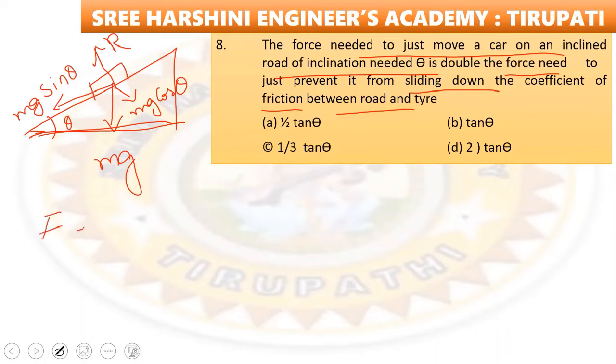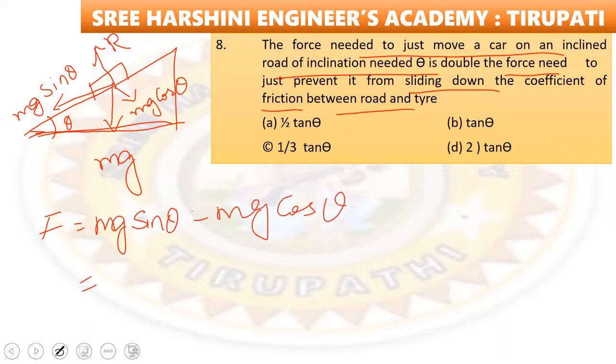We have F is equal to mg sin theta. That equals what we will get here, to just prevent it from sliding down. So for sliding down, what is the formula? mg sin theta minus mu mg cos theta. So what can we take common here?